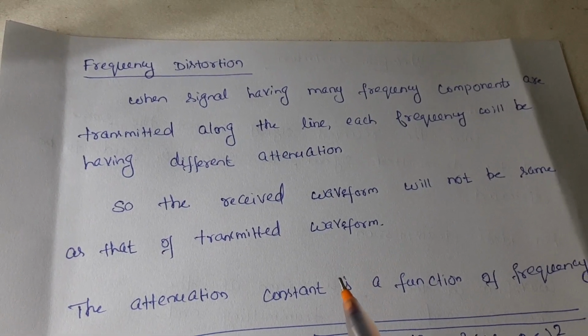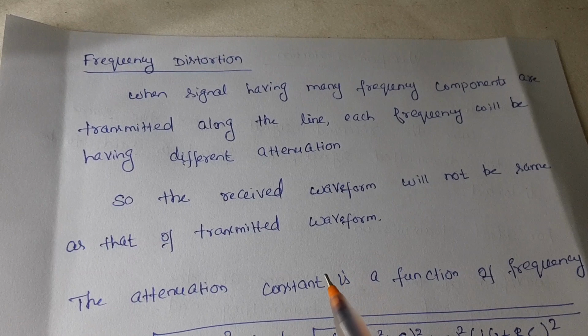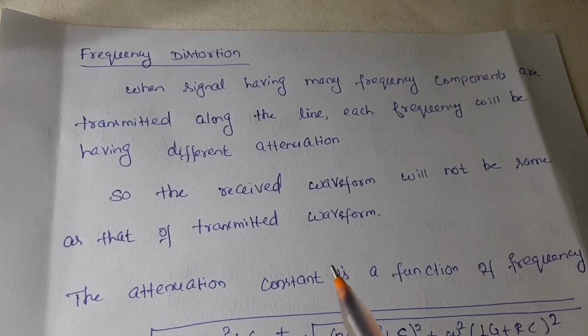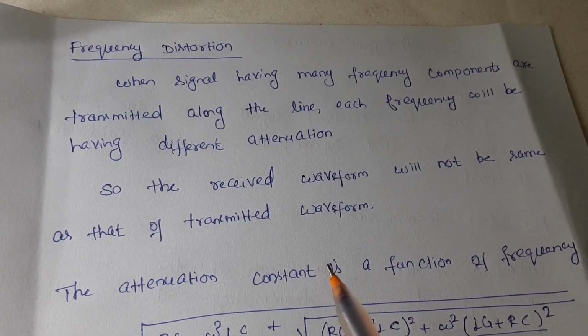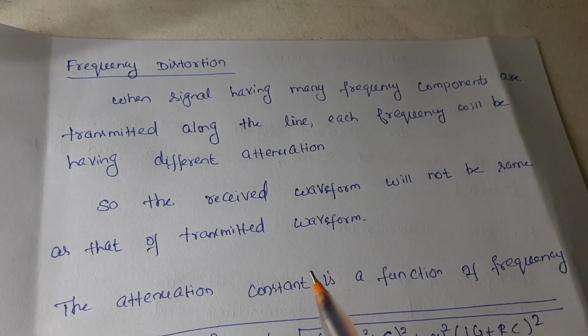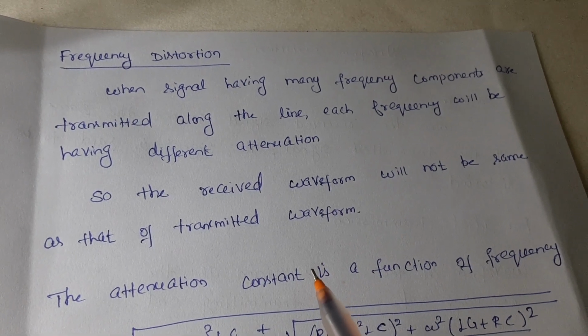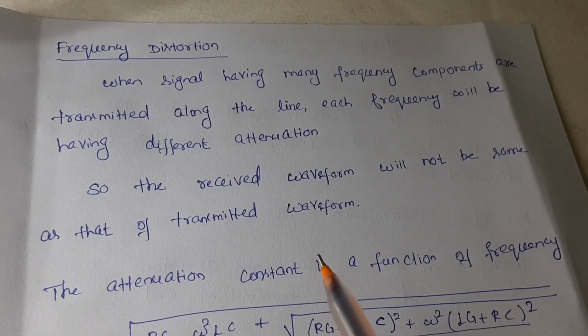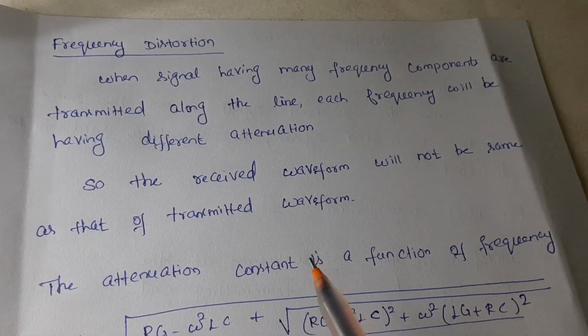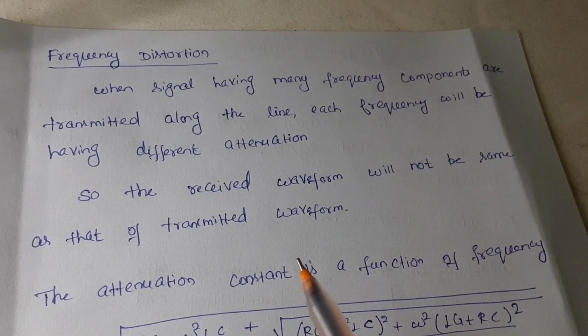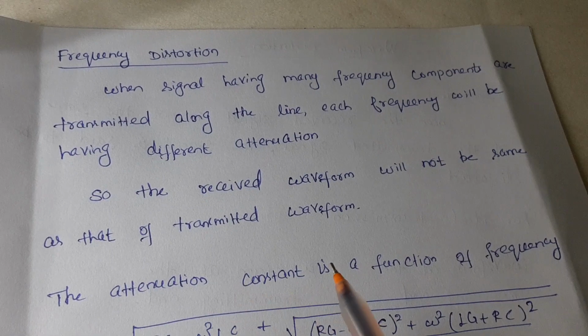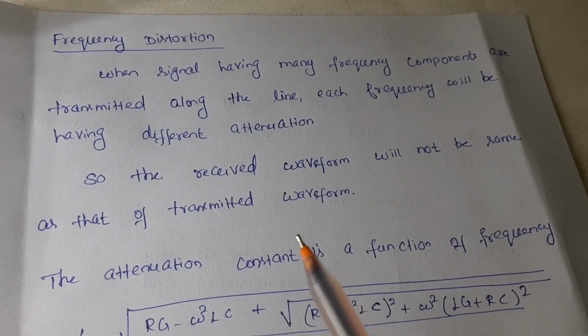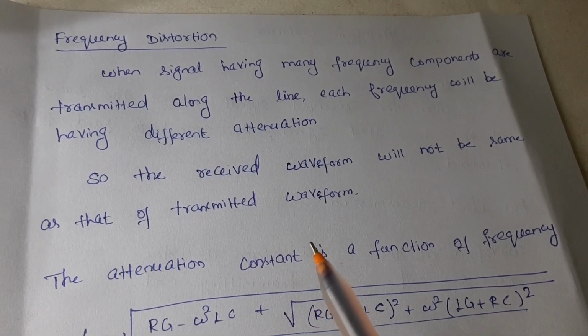We are transmitting a signal over a transmission line, and this transmitted signal will have many frequency components present in it. Now, if all the frequency components present in the signal have the same attenuation, then there won't be any frequency distortion.